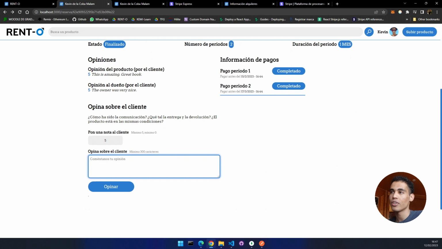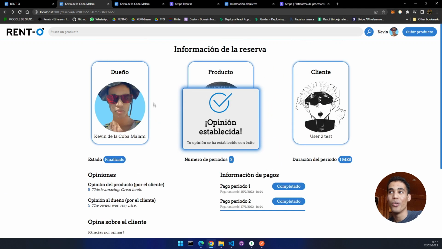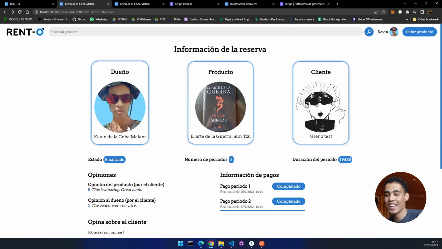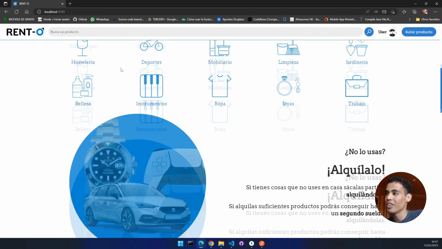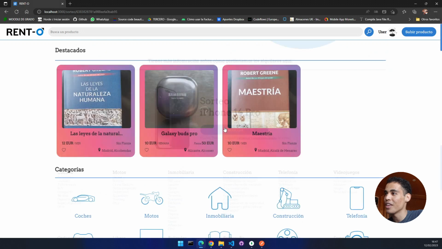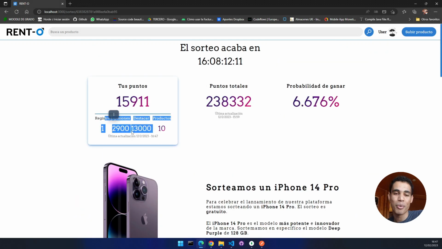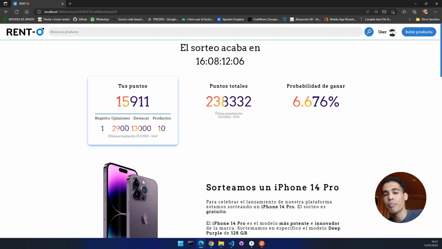So check this out. Here you have to put an opinion on the client. Here I'm going to say that the client was very good, something like this. So you put the opinion and that's it. Now this guy has 50 more points, and the other guy has 100 more points. Here I have this testing thing, and you can see I have crazy numbers because I have tested this a lot. But for the opinions, you get 50 points per opinion. So yeah, that's very cool.